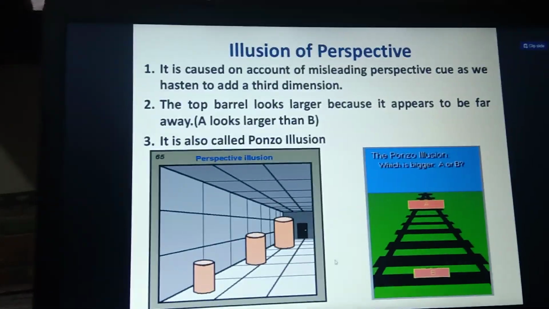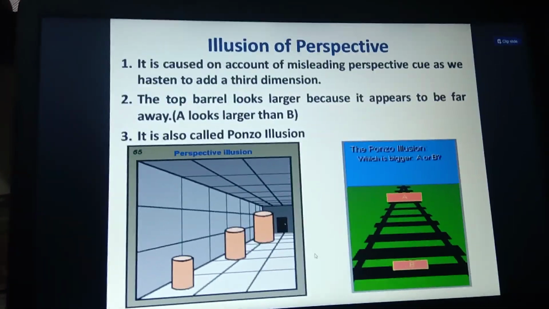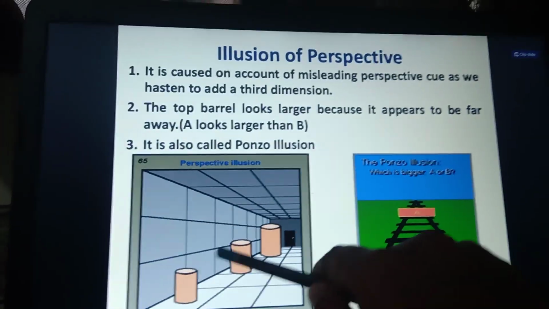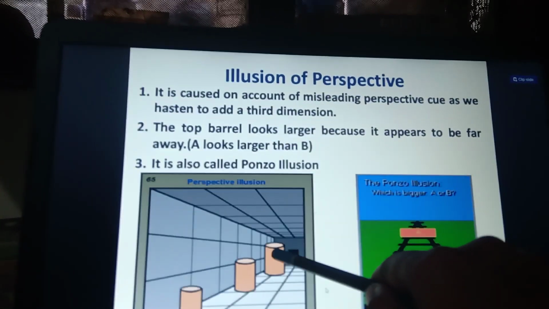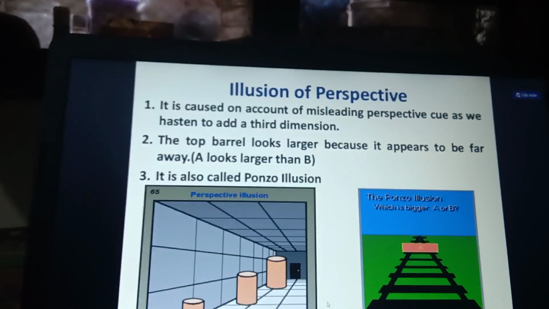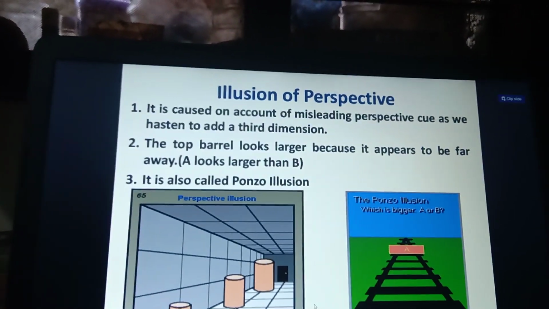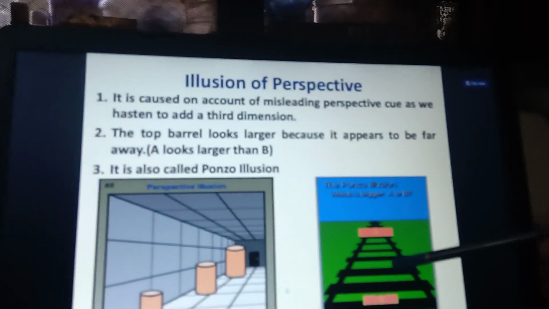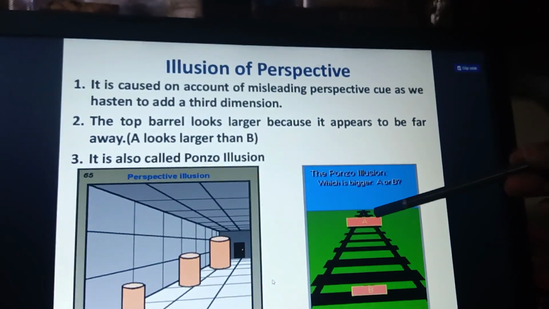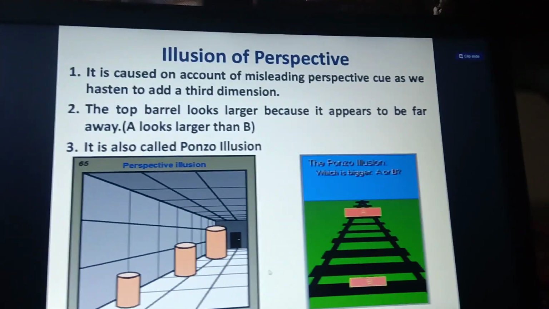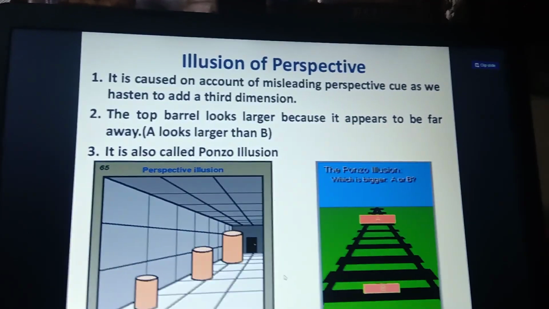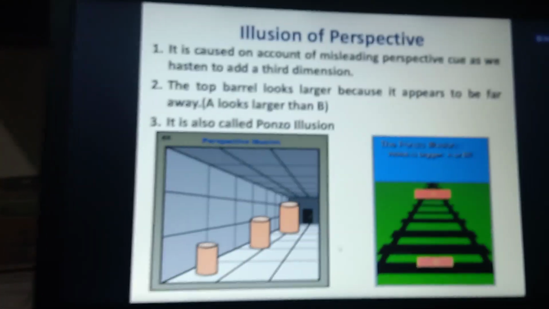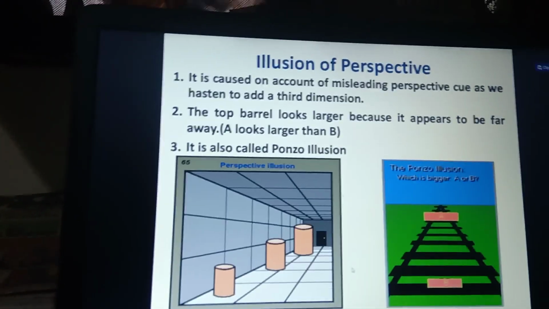Okay, and next one is the illusion of perspective. Illusion of perspective means, according to the distance, this is small, medium and larger. Because it appears far, depending on how far it is, the dimension of the perception is misled. When you see a railway track, the near part looks larger, and the further part looks smaller. So that is the perception illusion you are going to deal with.